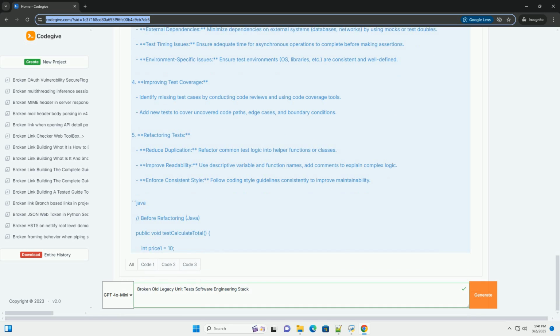Conclusion. Reviving a broken legacy unit test suite requires a structured approach. By prioritizing tasks, applying appropriate remediation strategies, and implementing continuous improvement measures, you can transform a problematic test suite into a valuable asset for ensuring the quality and stability of your software. Remember that this is an iterative process. Continuous improvement is key to maintaining a healthy test suite in the long term.